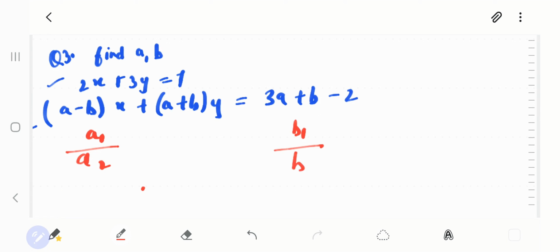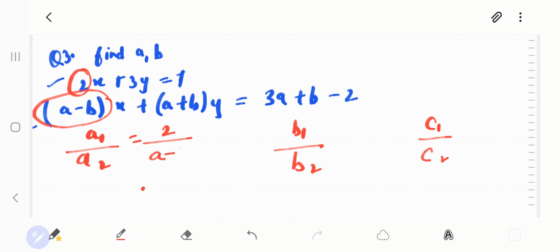b1 upon b2 and c1 upon c2. If you notice here, the a1 is 2 and a2 is a minus b. So I'll write it 2 upon a minus b. What is b1? 3 and a plus b, b2. So 3 upon a plus b. And what is c1 upon c2?